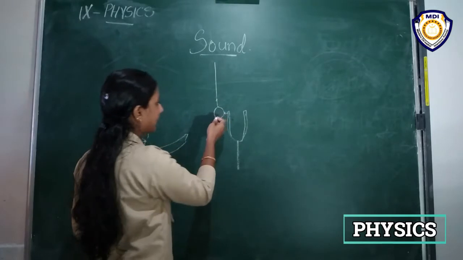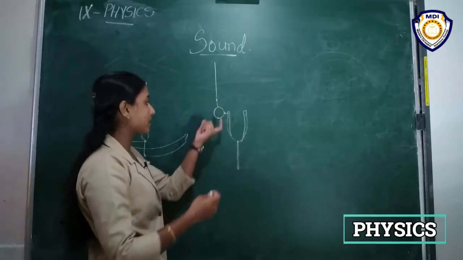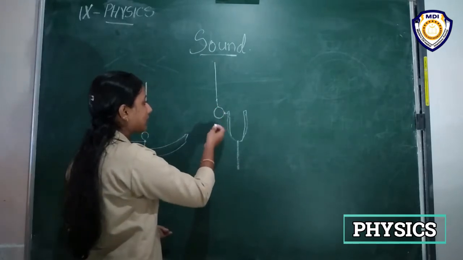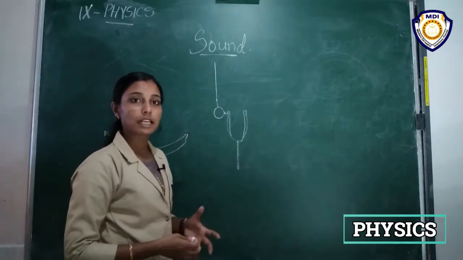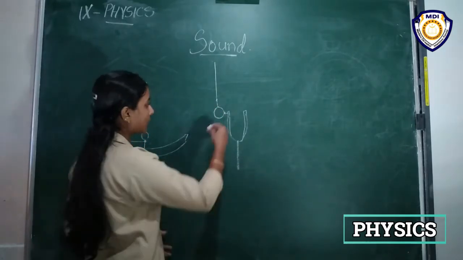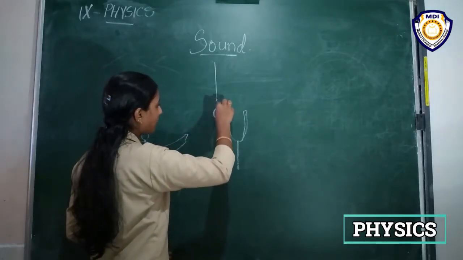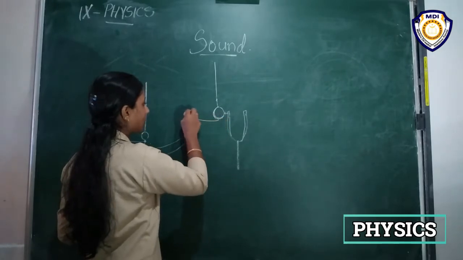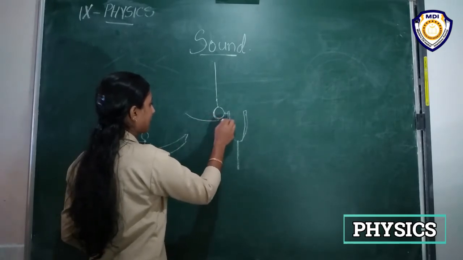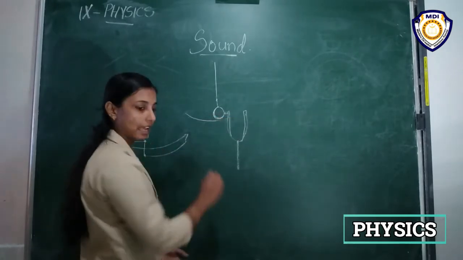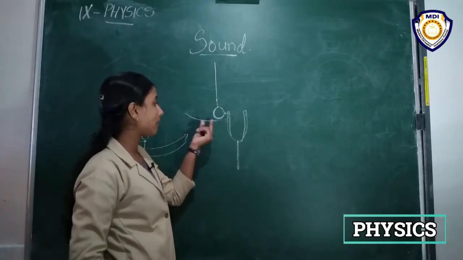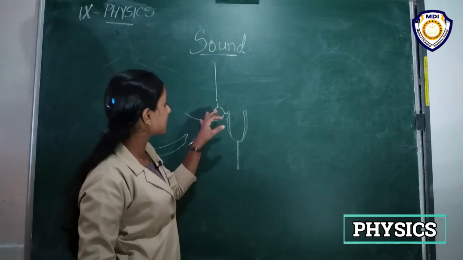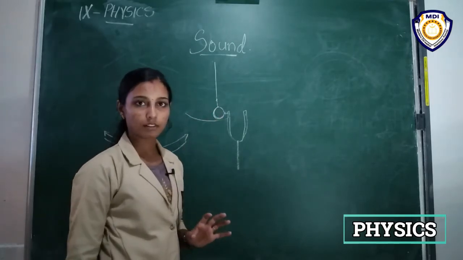This vibration will make some vibration in this ball, right? So that is vibration, you know, it is an oscillatory motion, right? So it will make the ball vibrate, and that means the ball will move like this, and it will move somewhat like this, and what happens? It makes some oscillatory motion. That is, this ball also vibrates, right?